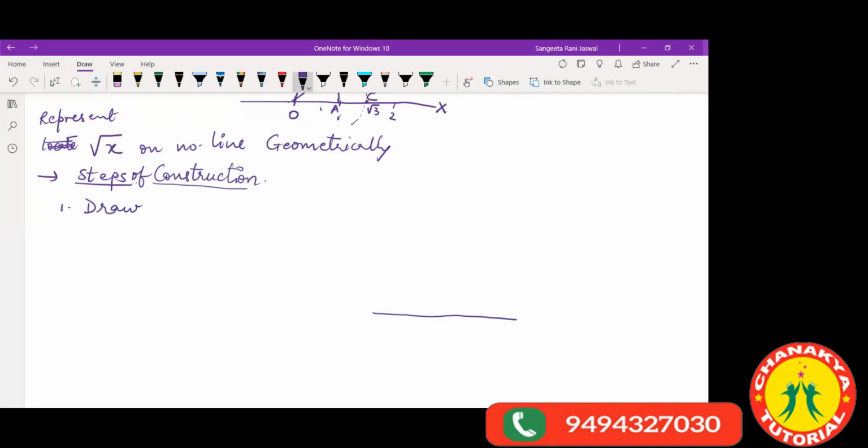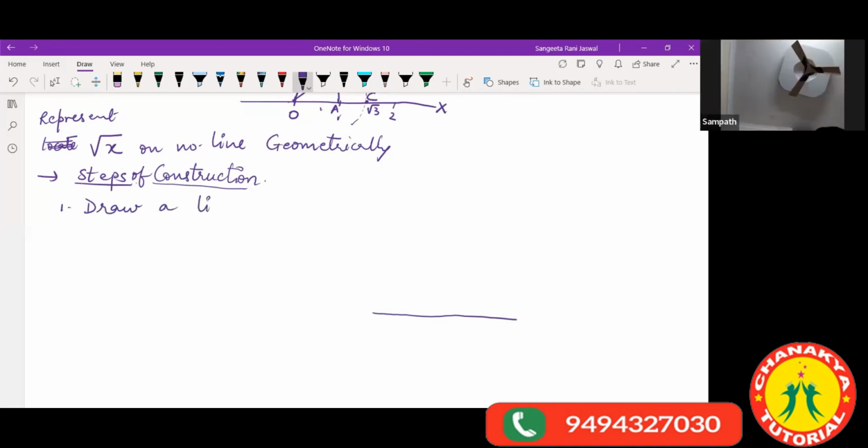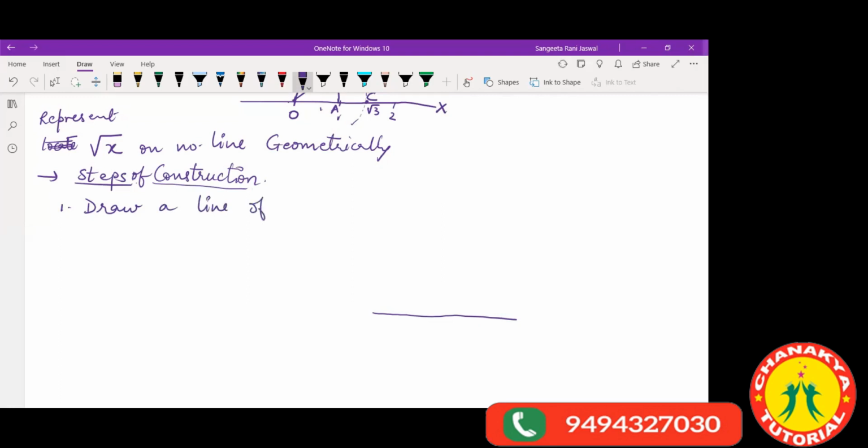Draw a line of length x. Very specifically, I have written length x, not root over x. Whatever is written under the root, that value of length.